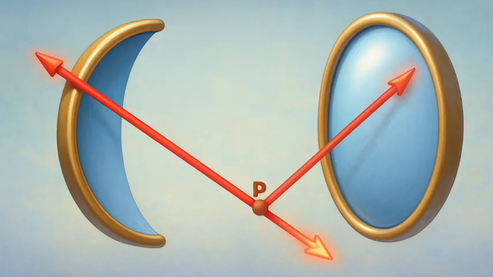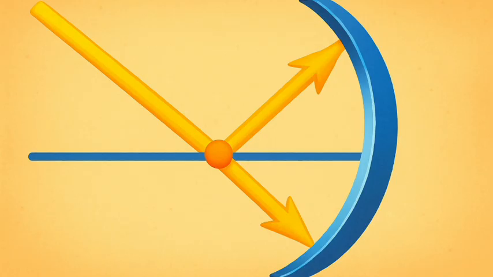A ray incident obliquely to the principal axis towards a point P, the pole of the mirror, on the concave mirror, Fig. 9.6 A, or a convex mirror, Fig. 9.6 B, is reflected obliquely. The incident and reflected rays follow the laws of reflection at the point of incidence, point P, making equal angles with the principal axis.